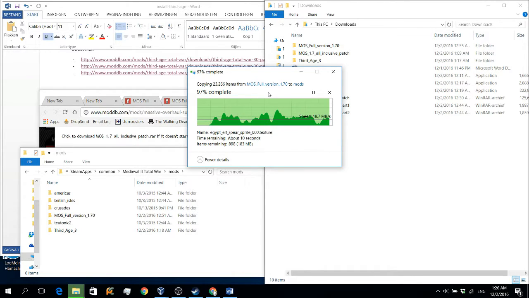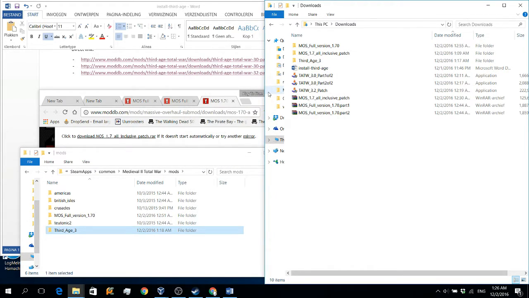Okay, so the copying from MOS to third age is almost finished now. When that's done, we will have to rename third age back to Teutonic, to a kingdom expansion, and after that we can start playing MOS.